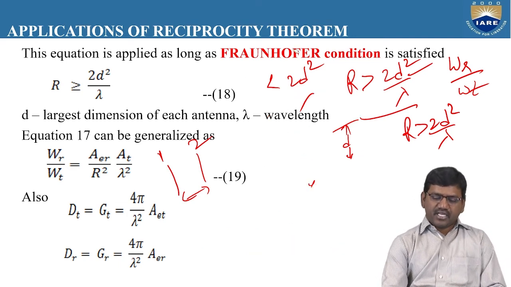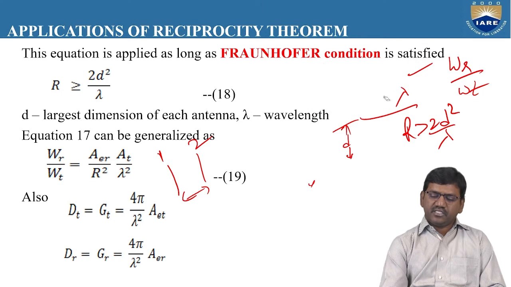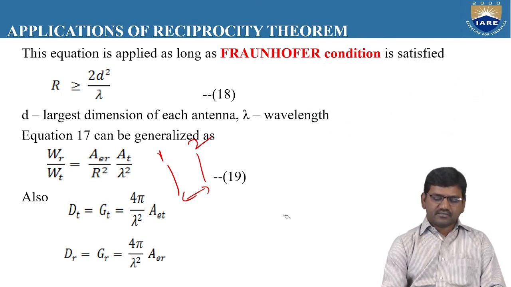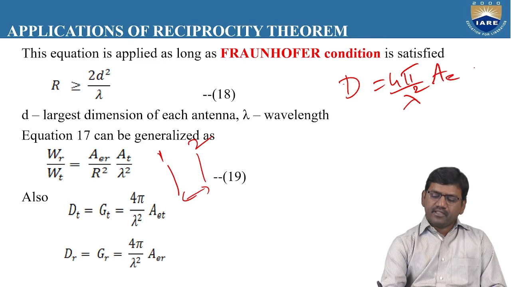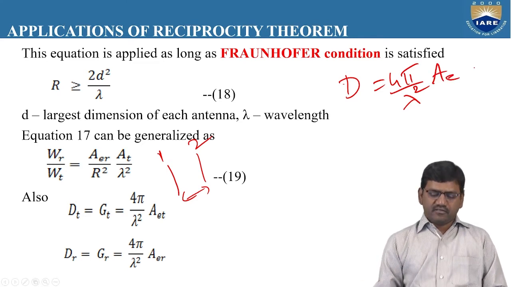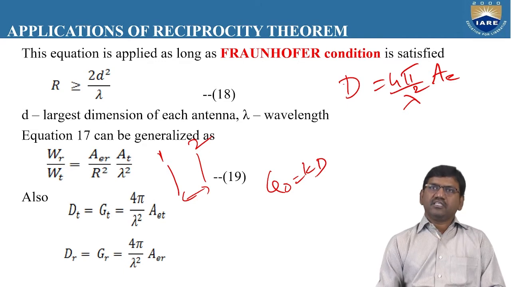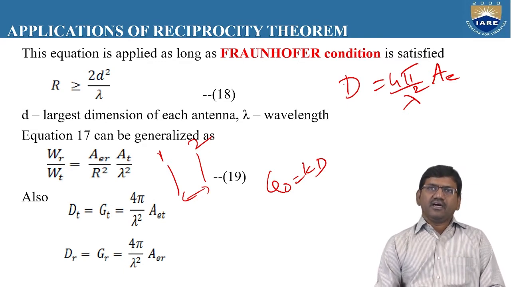So here, let us modify the expression of the Friis transmission formula based upon the gains of the transmitting antenna and the receiving antenna. As we know, there is a relationship D is equal to 4 pi by lambda square into AE. We also know that G naught is equal to KD, that means the gain and the directivity will be related through K, the efficiency factor.